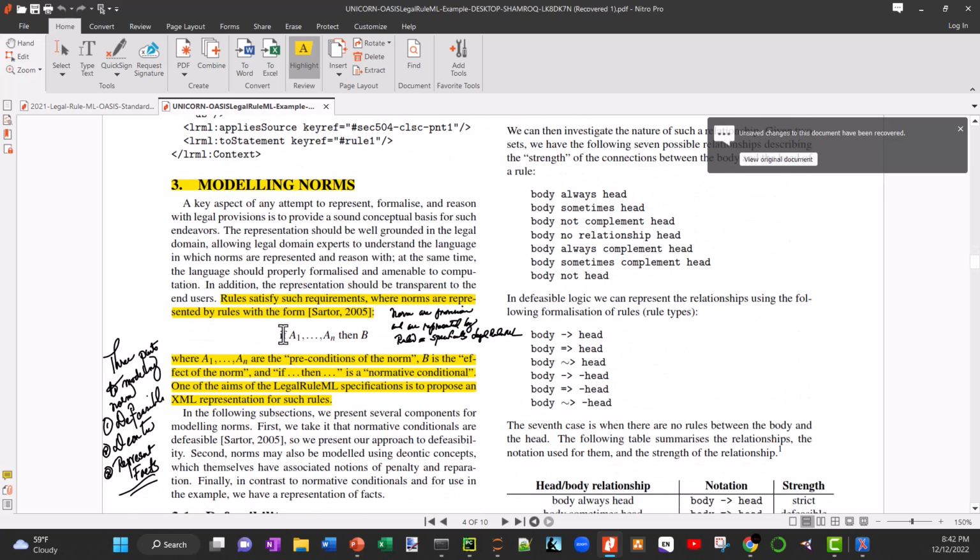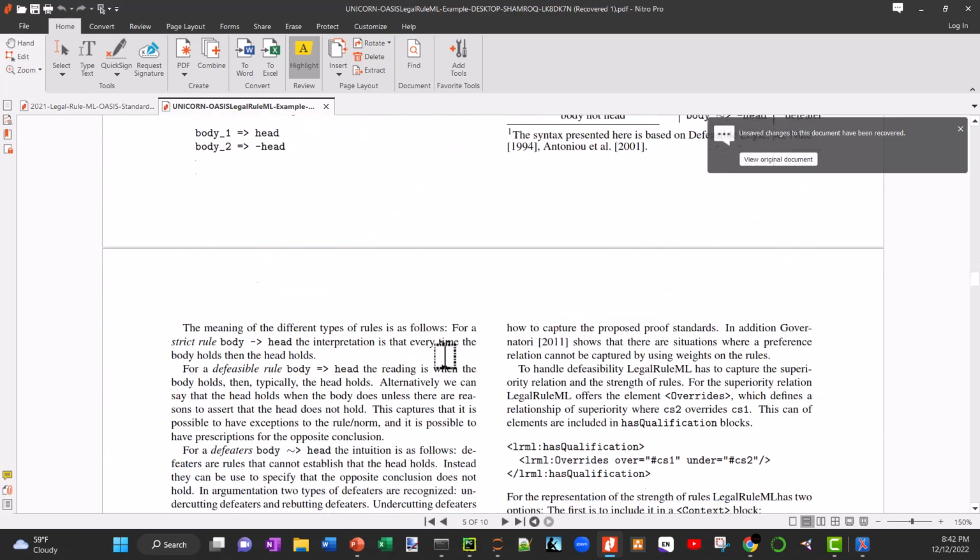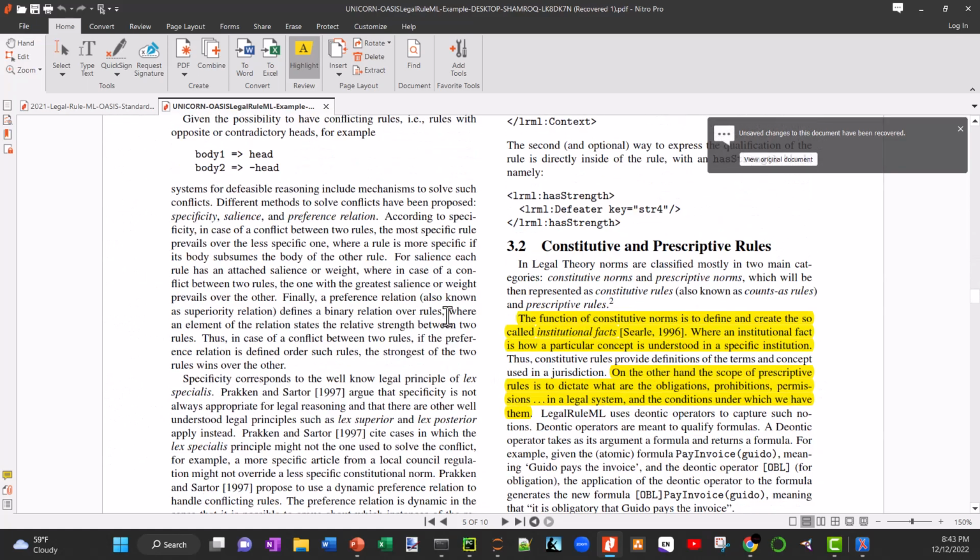And as you can see here, it'll be using the if-then type of modeling using defeasible logic with deontic operators. And so, in a nutshell, here are the constitutive rules and the prescriptive rules I was just referring to, where the constitutive rules just define and create so-called facts, right?